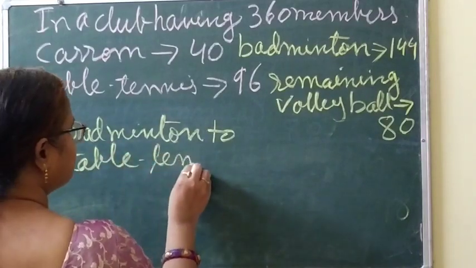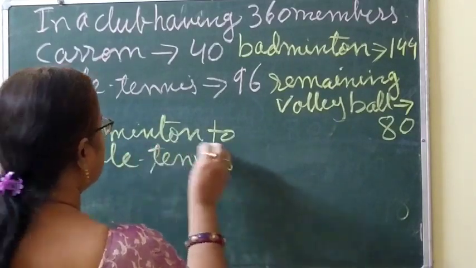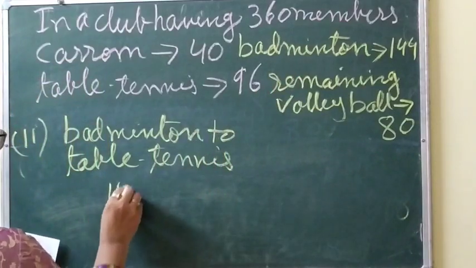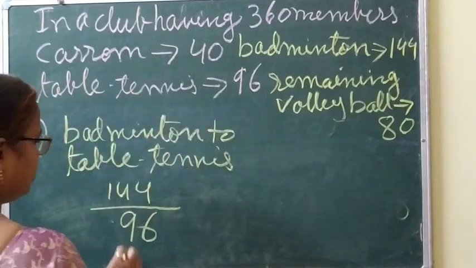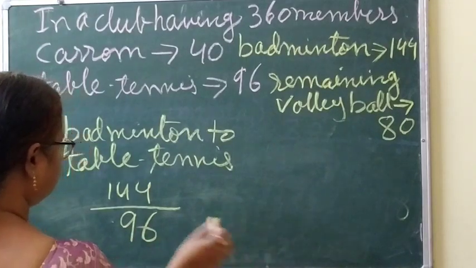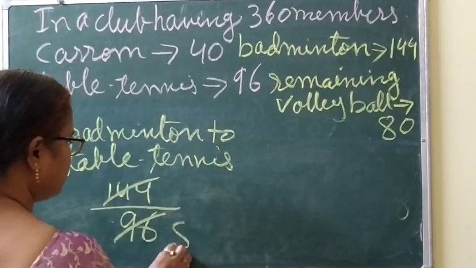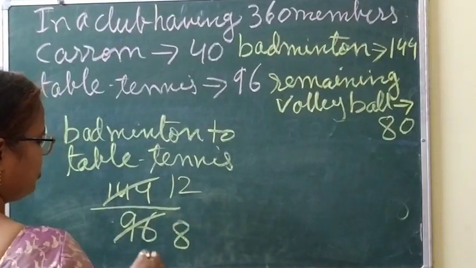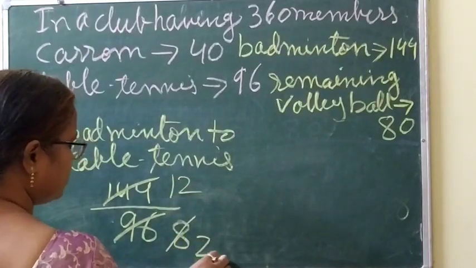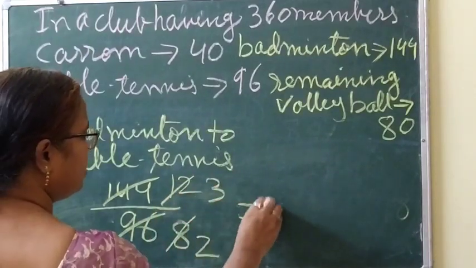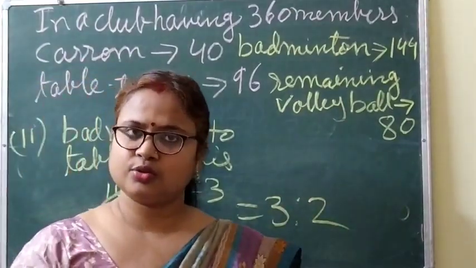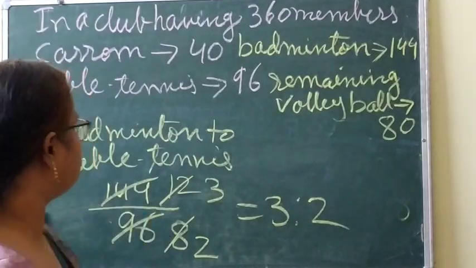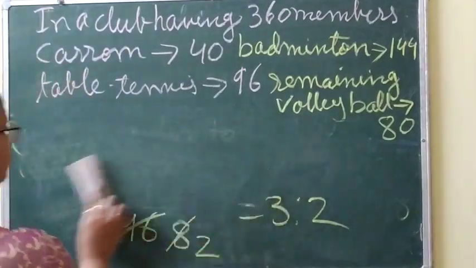Table tennis. Clear? So badminton is what? 144 and table tennis is what? 96. Clear? So 12 8s are 96 and 12 into 12 is 144. Then 4 2s are 8, 4 3s are 12. And so the answer will be what? 3:2. Clear? Now the next sub part.